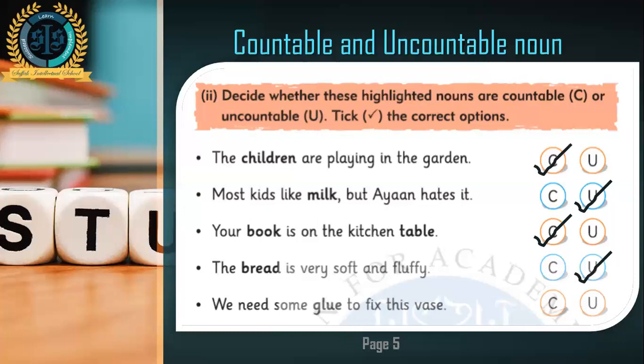We need some glue to fix this vase. Glue cannot be counted, it is also a liquid. I'm telling you a secret that all the liquids are uncountable nouns because they cannot be counted in forms of drops or something. So you can say that all the liquids, easily you can recognize them, they are uncountable. So glue is also uncountable now. We finished this exercise of page number 5, and I hope that you have understood the concept.